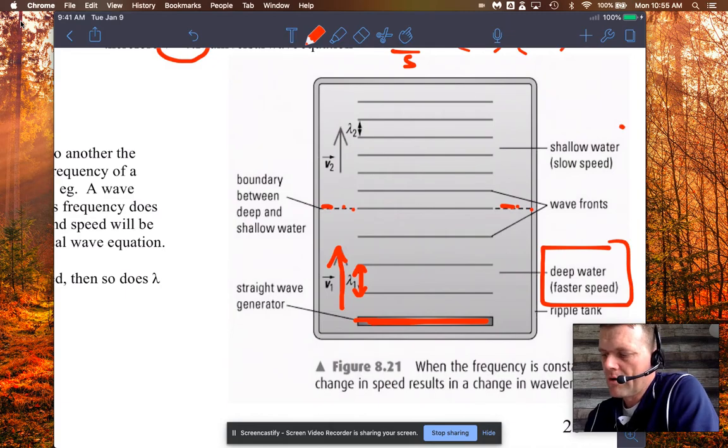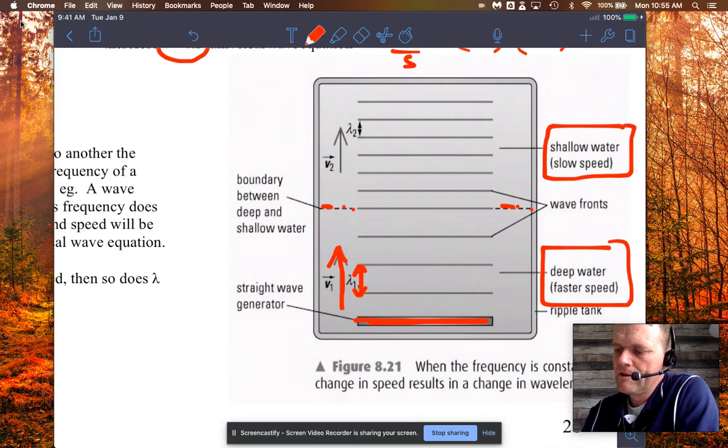In shallow water, the speed decreases. I maybe should have changed colors here. This arrow is not as long as the comparative V1, and wavelength 2 has gotten smaller.